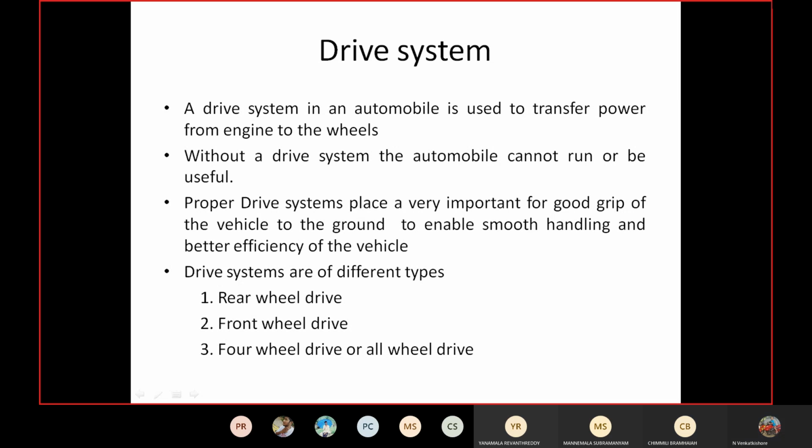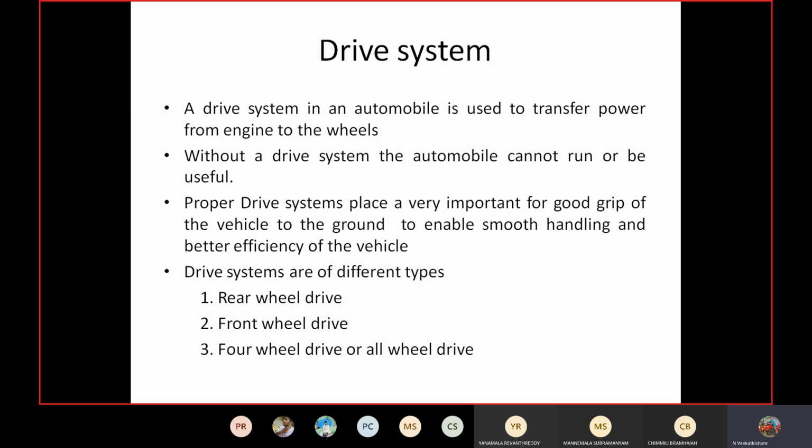So today we are going to discuss the drive system. It is the heart of any automobile. In the drive system, we transmit power from the engine to the wheels. This transmission of power from engine to wheels can be done in various ways.